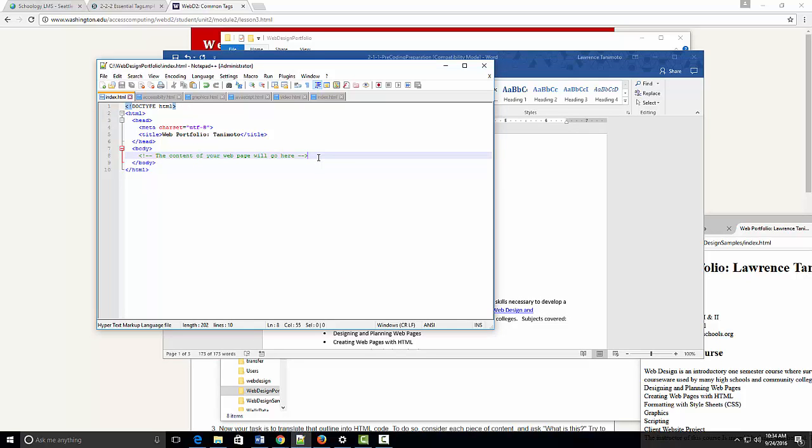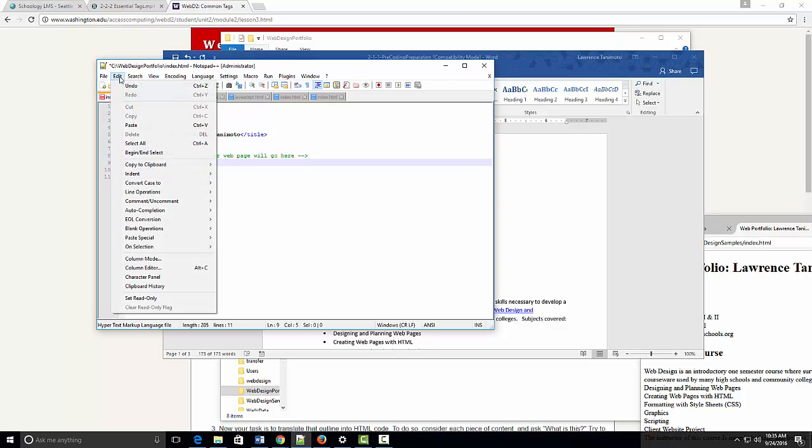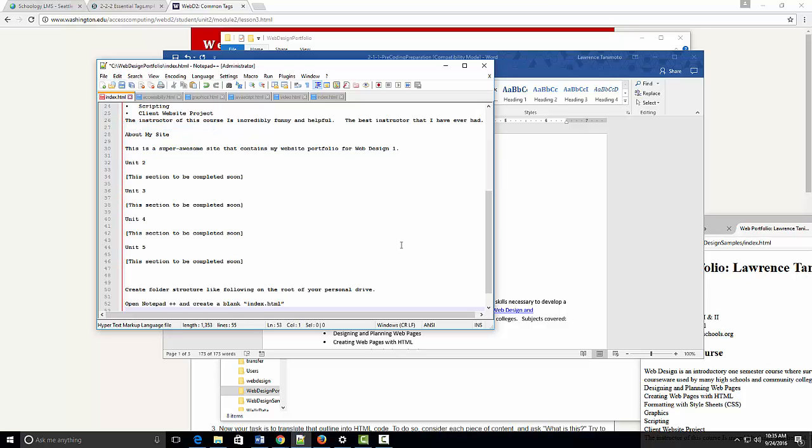Where do I want to paste it? I want to paste it into the body after this comment here, because the body is what actually contains the text that shows up in the browser window. Return, and I'm going to Control V, or I can go Edit, Paste, like that.